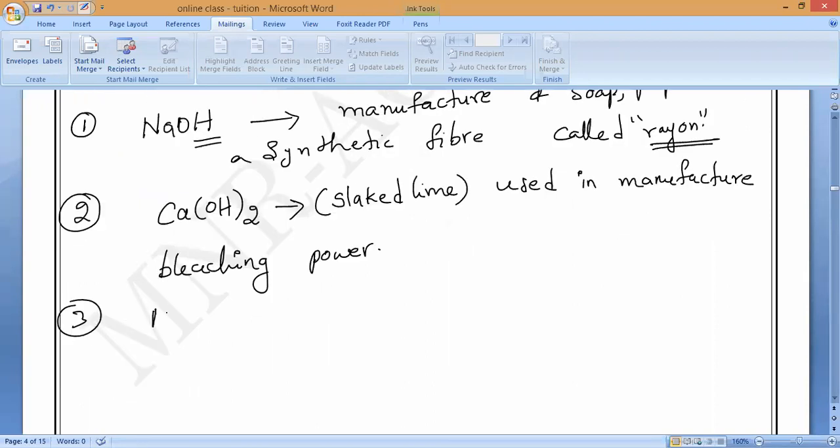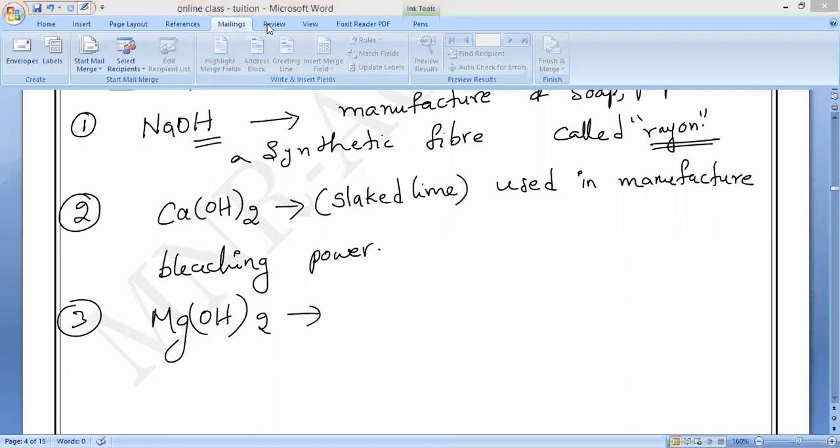Next, this is an already known thing: magnesium hydroxide. Where are we using it? Fast, who will say? When you are getting acidity, we take some kind of orange or pink medicine.